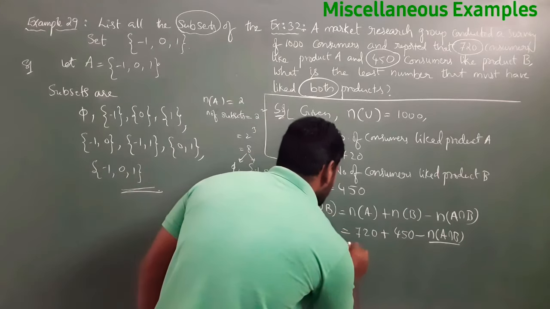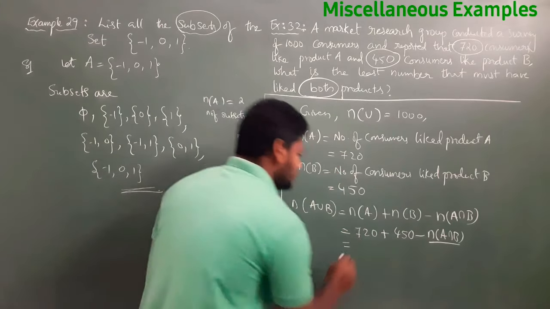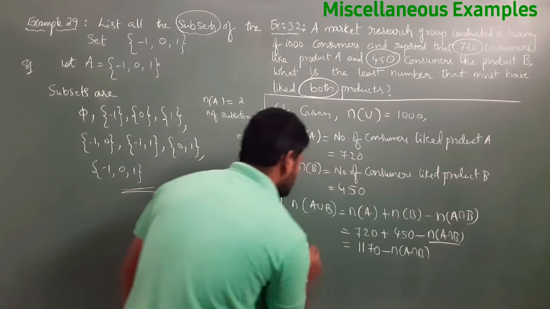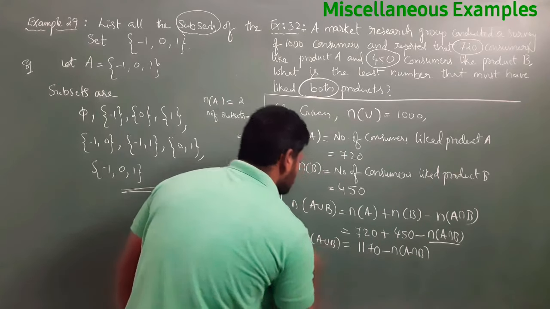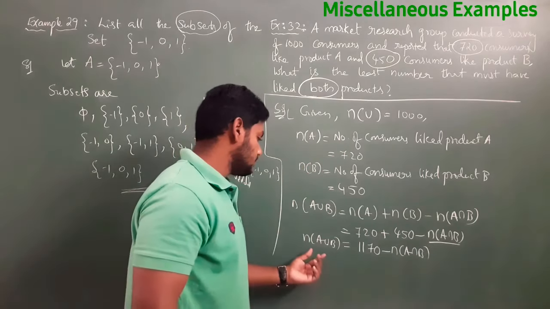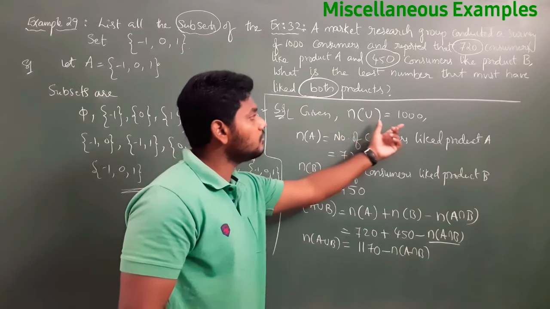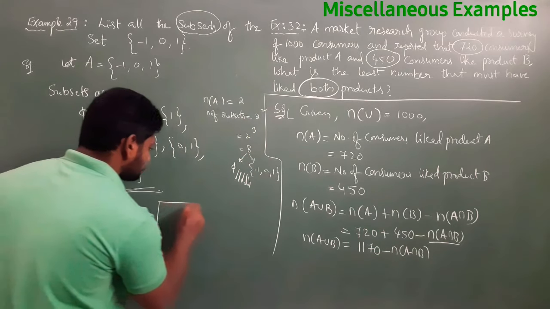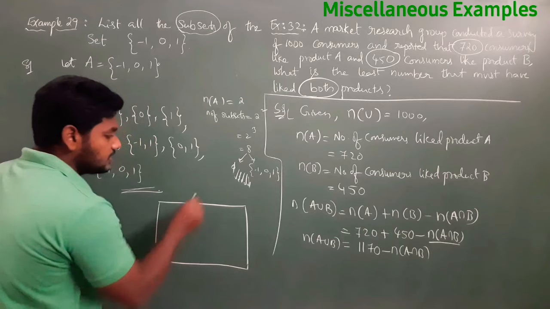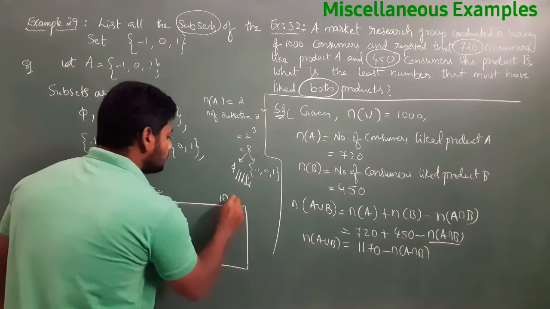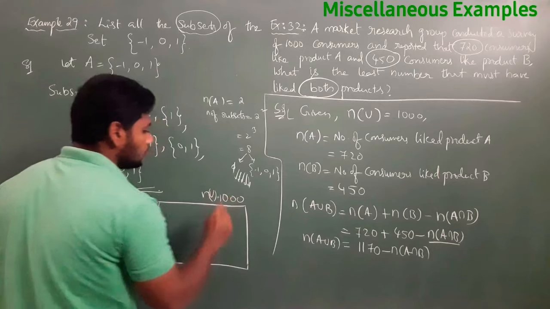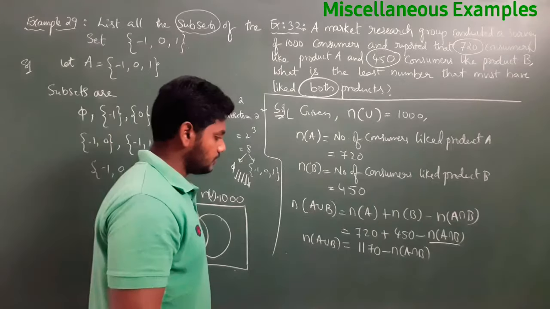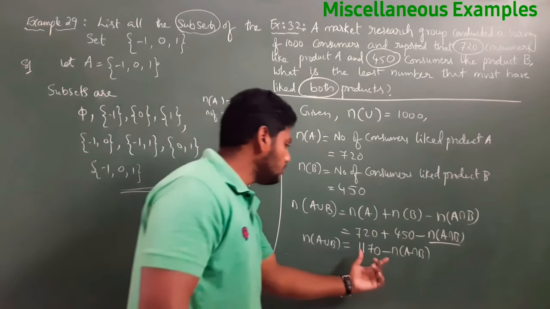If you observe this, total 720 plus 450 is nothing but 1170 minus N of A intersection B. This is N of A union B. See all of you, N of U how much we have? 1000. But here this is 1170. More than that we are coming. If I consider this as the universal set for this question, N of U is equal to 1000. So this is set A and this is set B.